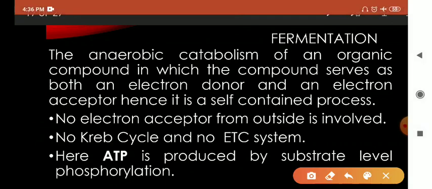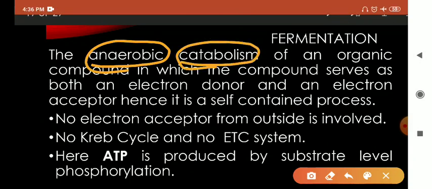So what is fermentation? Catabolism in anaerobic condition. Any process that is a catabolic process, which degrades or breaks the larger molecules into simpler ones with the production of energy. Okay, this is a catabolic process. In fermentation, very little energy is released because it is in anaerobic condition.